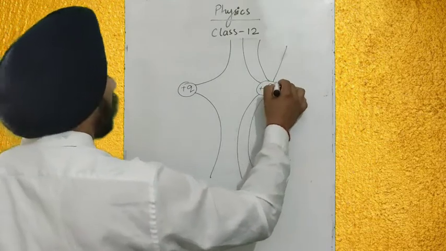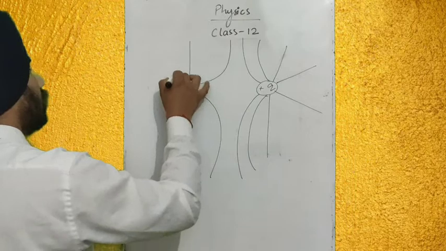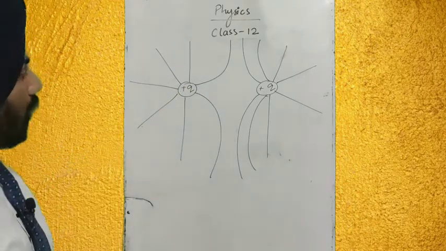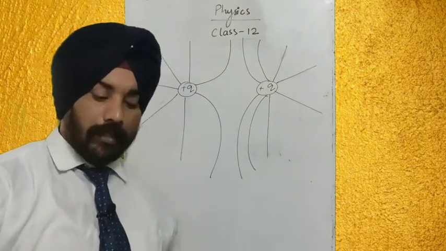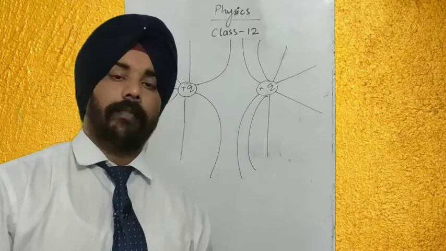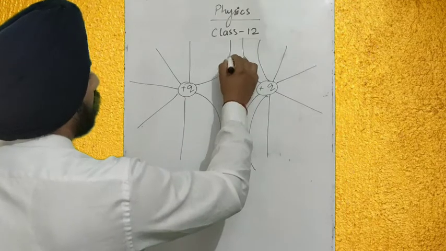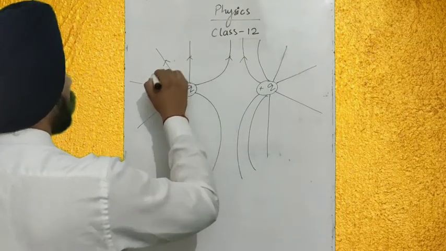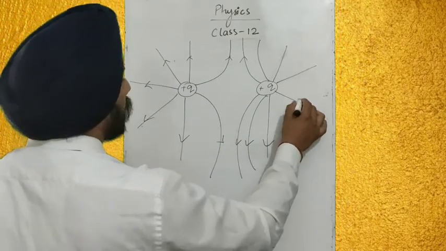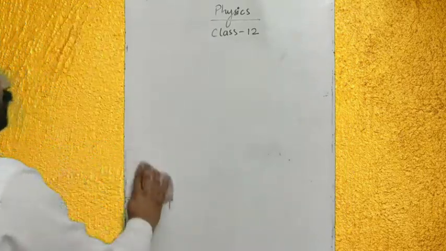So for like charges, because of repulsion, they are expanding laterally, and for unlike charges, they are contracting lengthwise. Both are like charges, the same kind of charges, having the same nature.